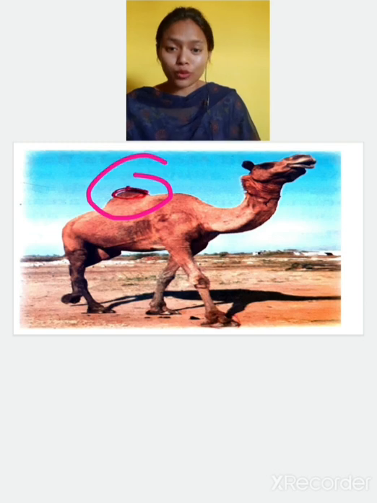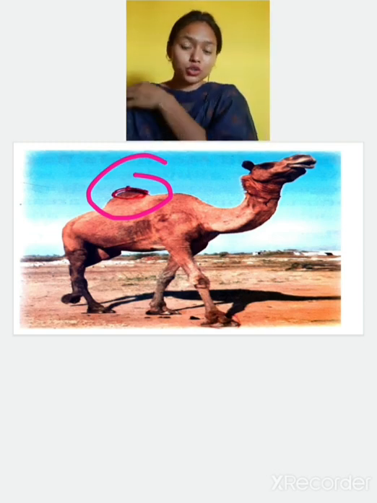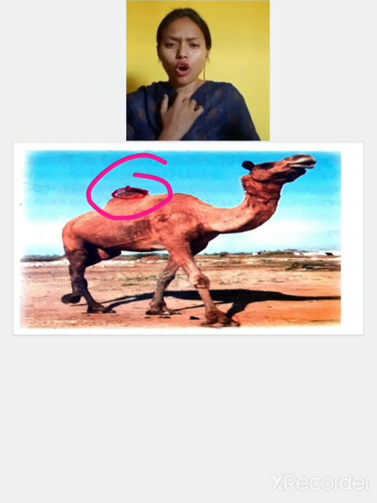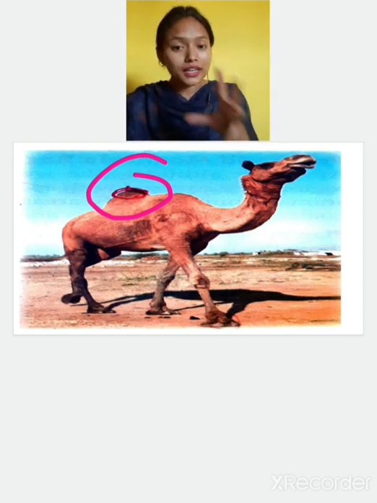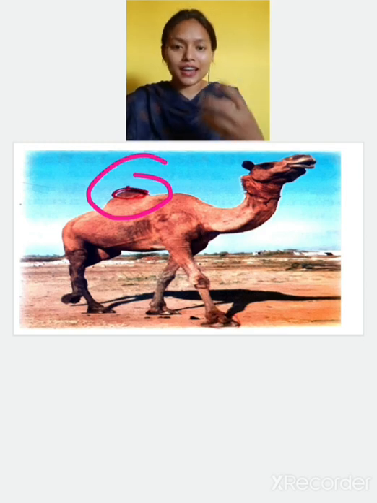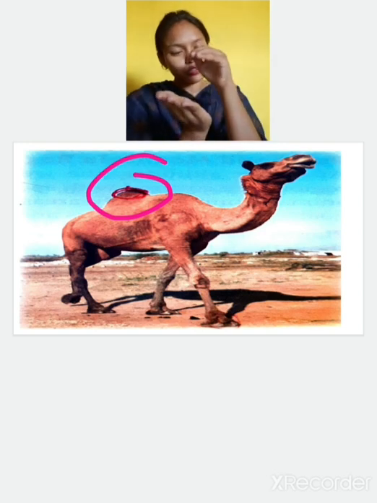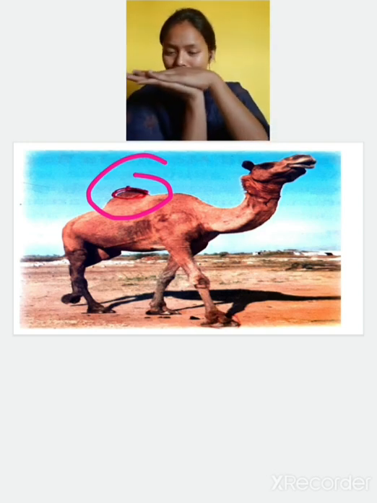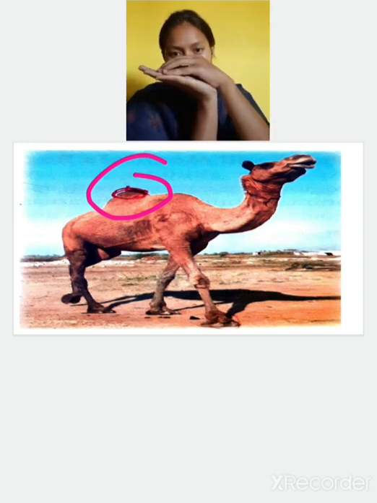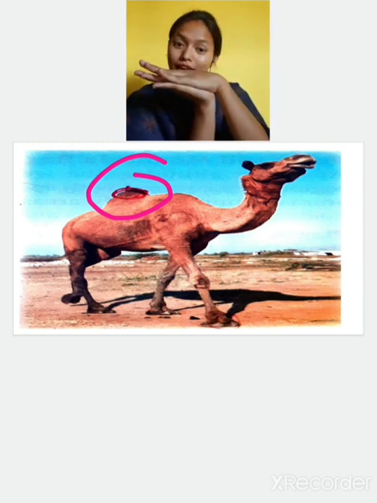So as fat provides us energy, the fat stored in the camel is used to give energy for long journeys. When there is no food, the camel uses this fat and takes energy. When this fat decreases, the hump will also become flat. When fat is stored, it will become like this, and when the fat goes, it will be flat again.